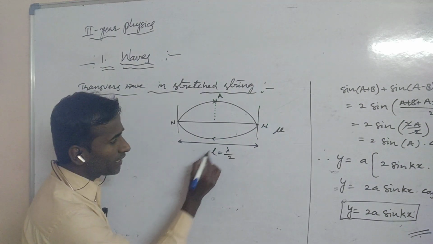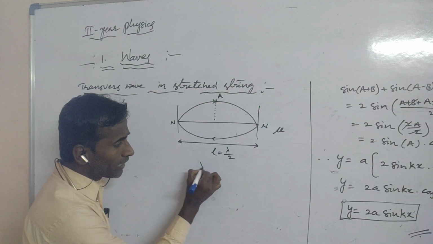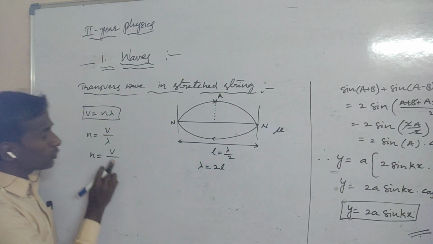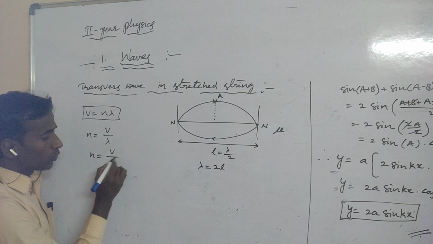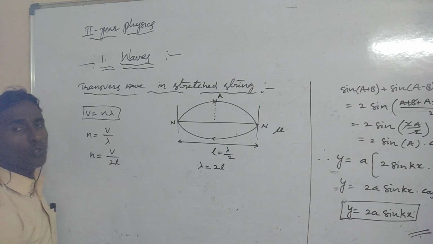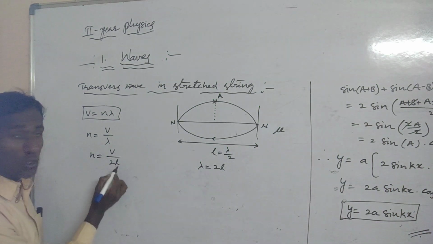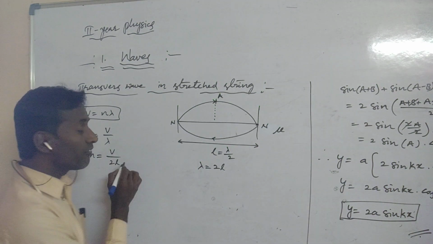From this formula we can get L is equal to lambda by 2, and then lambda is equal to 2L. This value you have to substitute in place of lambda. So we will get V by 2L. This is V by 2L. N is equal to V by 2L. And what is the V here, sir?